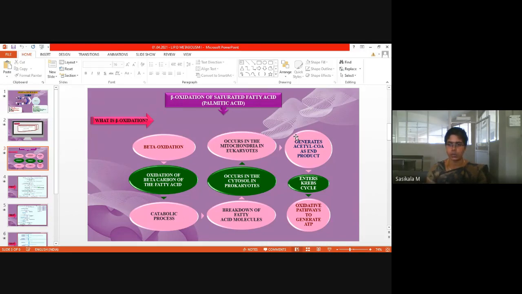So, what is the excretory form of macromolecules? If you consume carbohydrate or lipid, how is it utilized by the body? Through these oxidative pathways, carried out because of the presence of enzymes in the mitochondria.